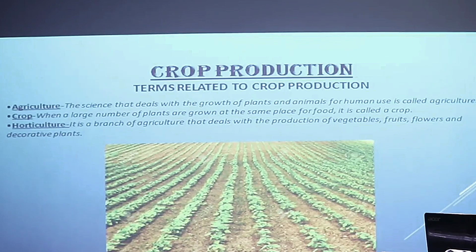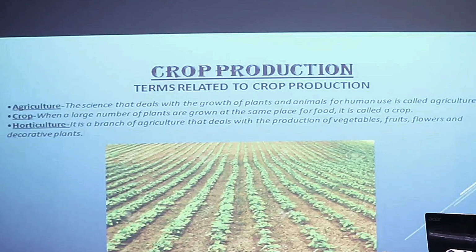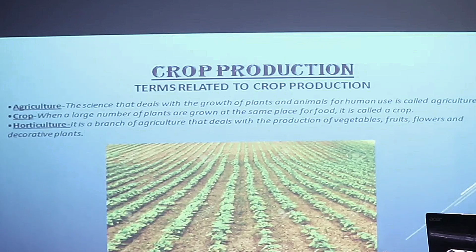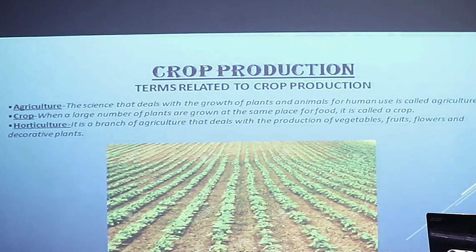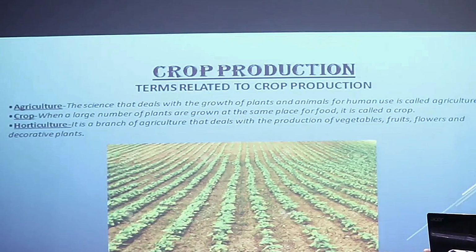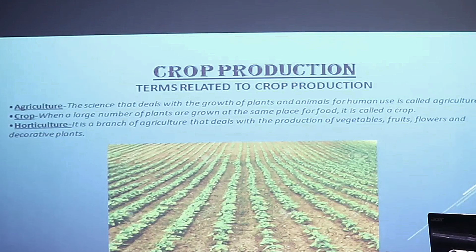Now we will talk about the crops. What are crops? How can you define crops? Crops are the plants. When the plants are grown at the same place for food, they are known as the crops. Next comes horticulture. Now, how can you define horticulture? Horticulture is basically the science that deals with the growth of vegetables, fruits, and the decorative plants.